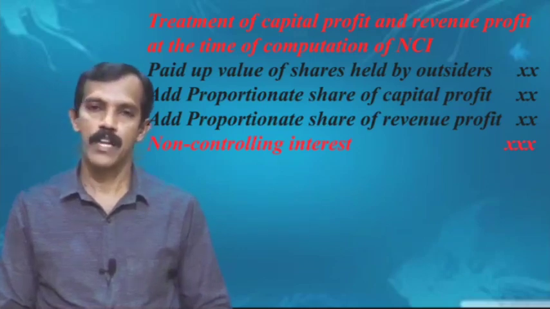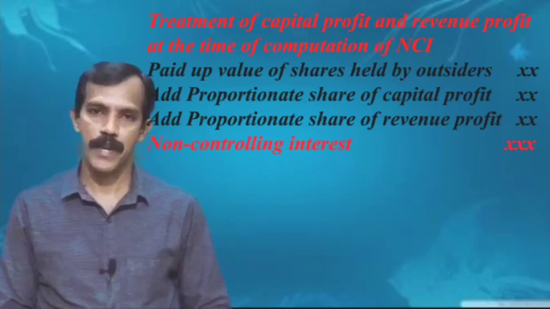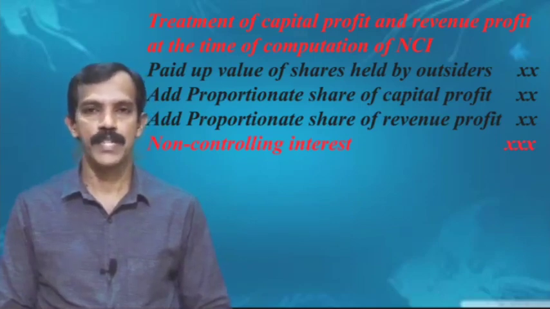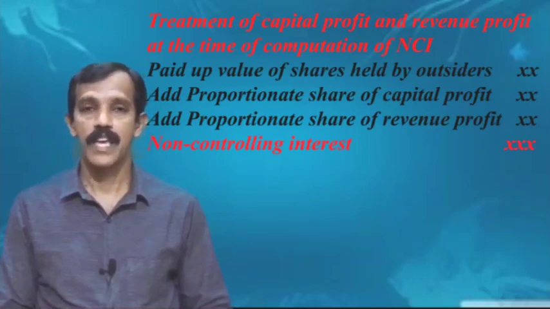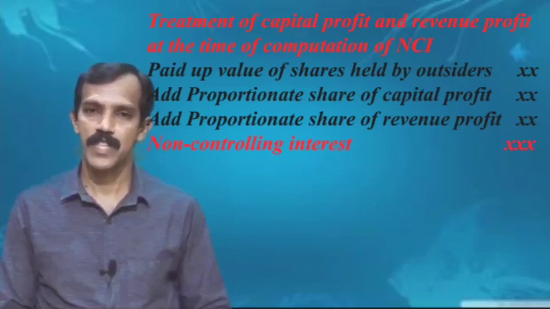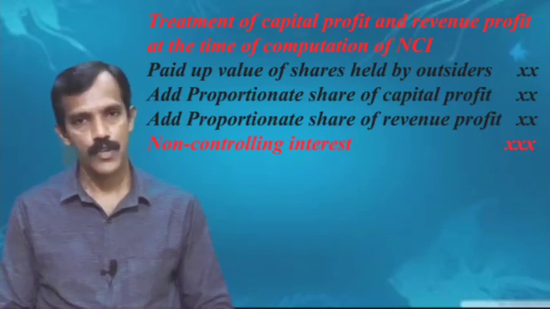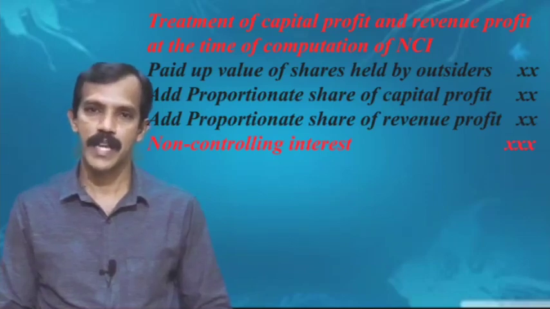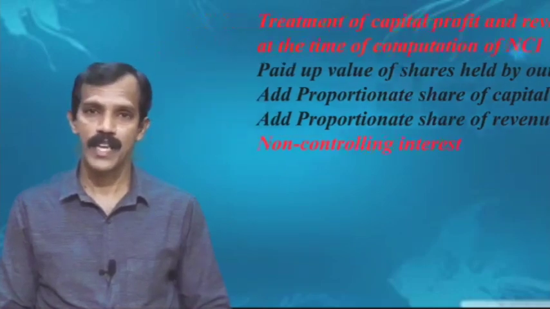To that, we add the proportionate share in capital profit and the proportionate share in revenue profit of outsiders. Then we get non-controlling interest.